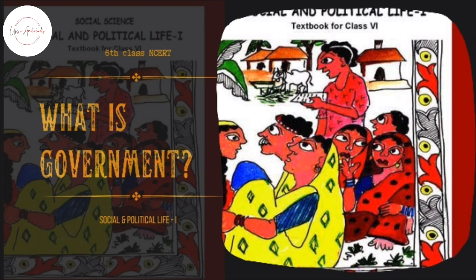Page number 29. On this page, there is a political map of India given, which outlines the boundaries of various states and union territories and their capitals. It also shows the neighboring countries of India, along with the 3 water bodies surrounding its coastal areas: the Arabian Sea in the west, the Indian Ocean in the south, and the Bay of Bengal in the east.